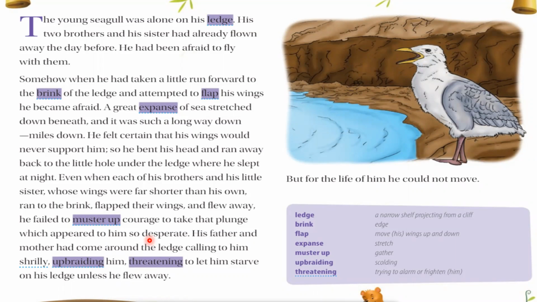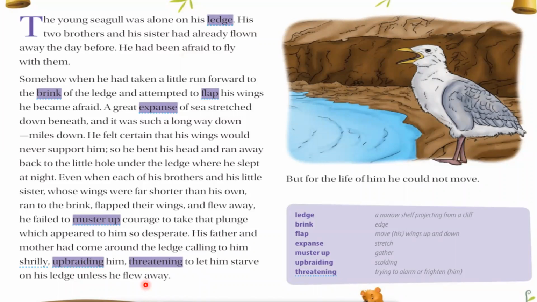Means that the young seabird could not dive in that space, could not fly there. His father and mother had come around the ledge, calling him, shrilling, upbraiding him, threatening to let him starve on his ledge unless he flew away.